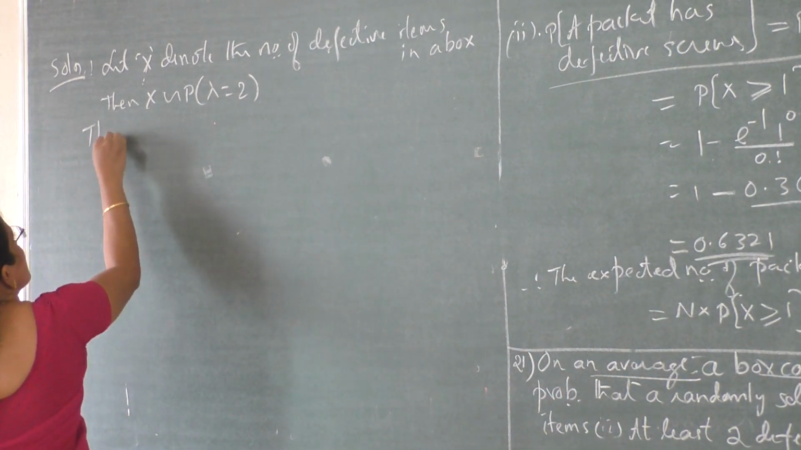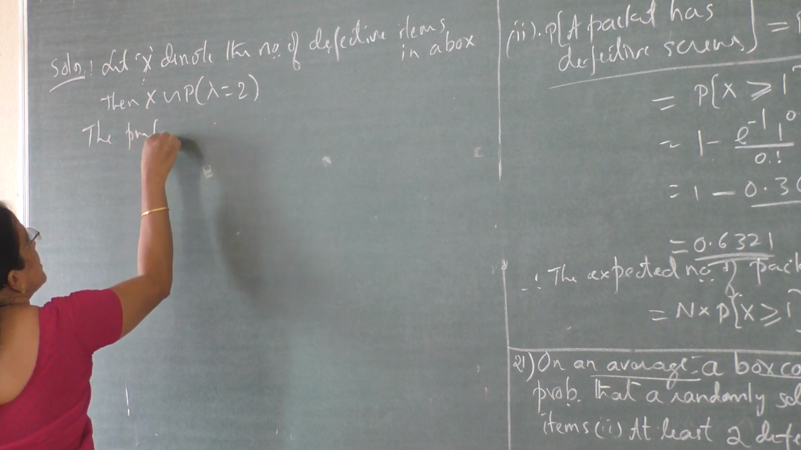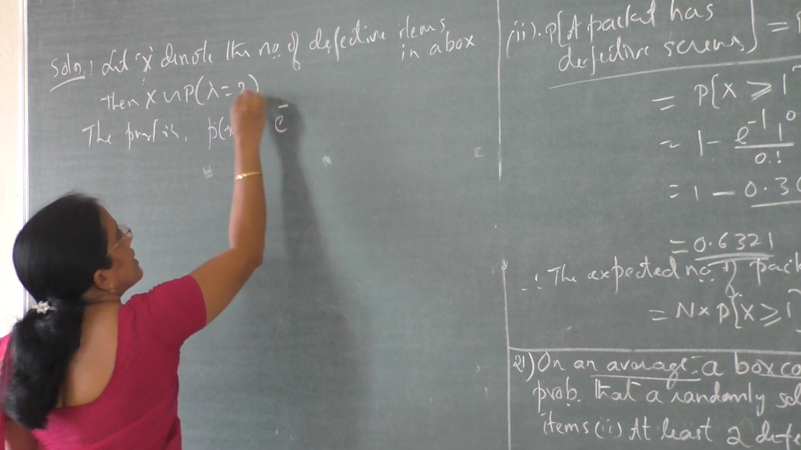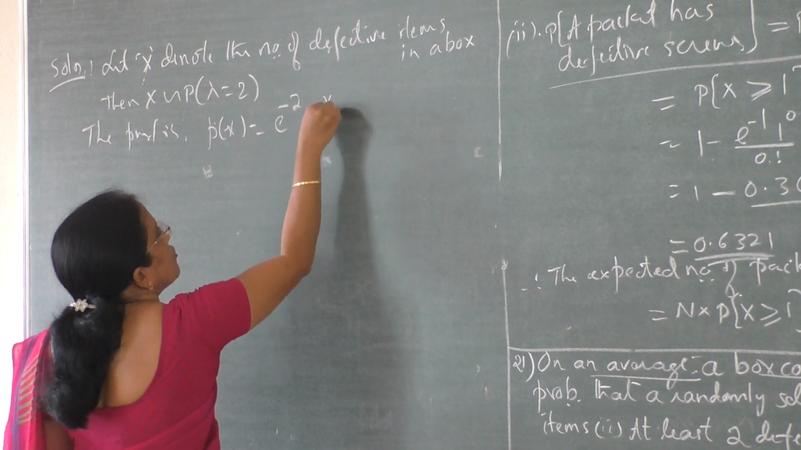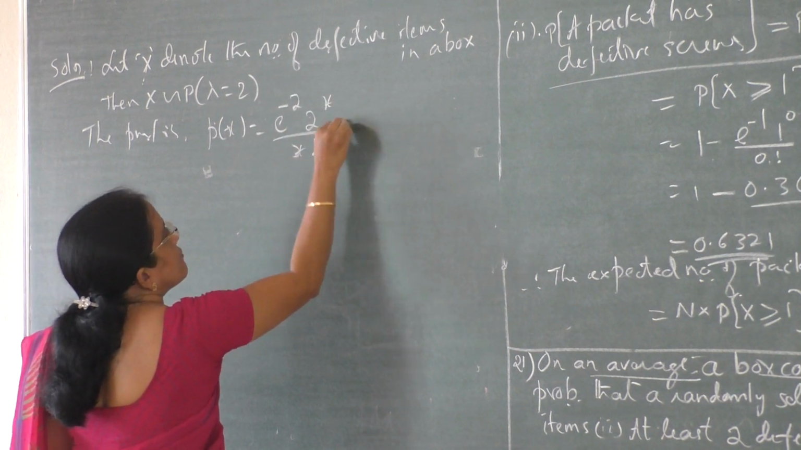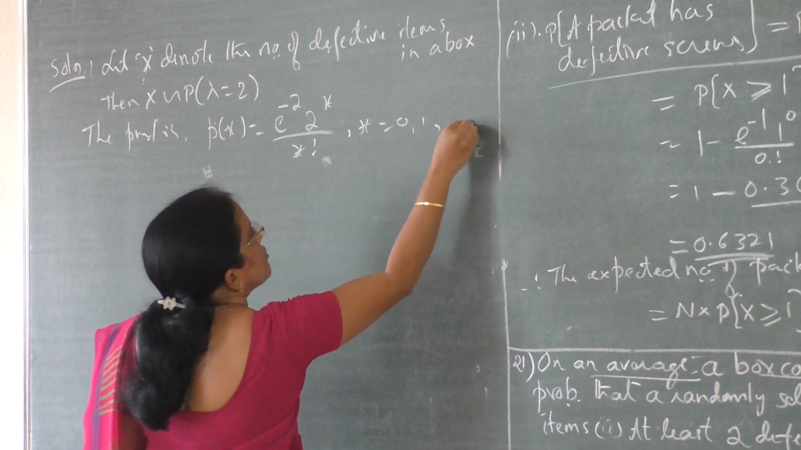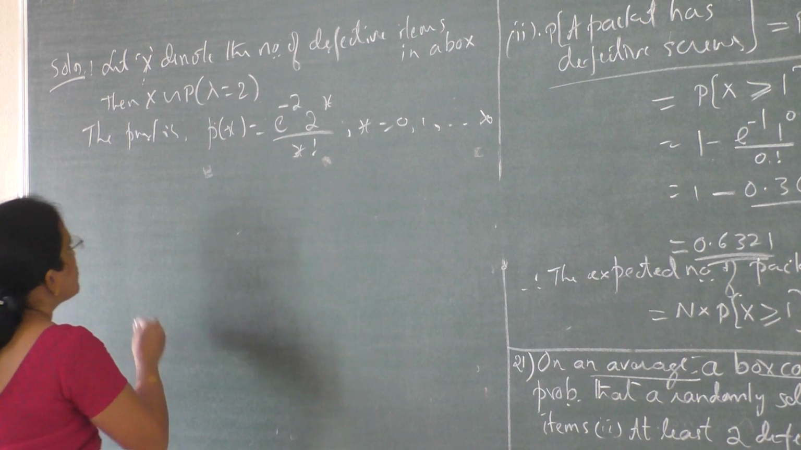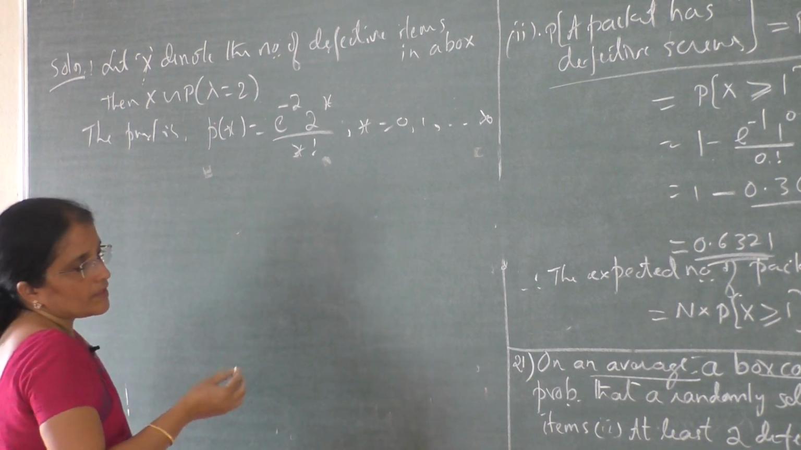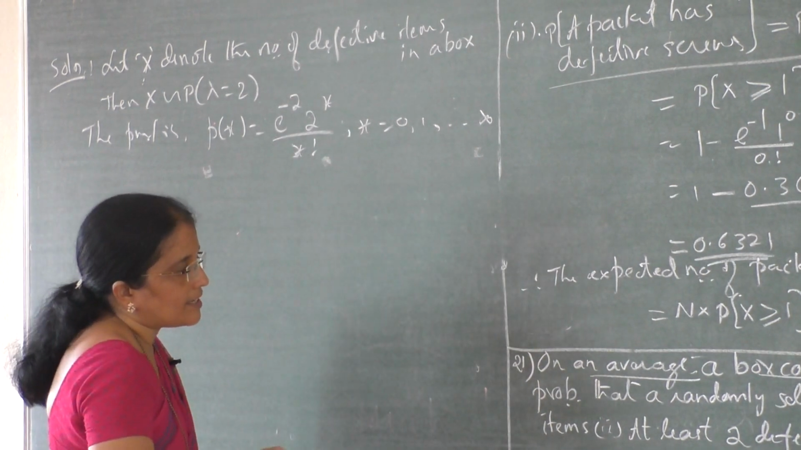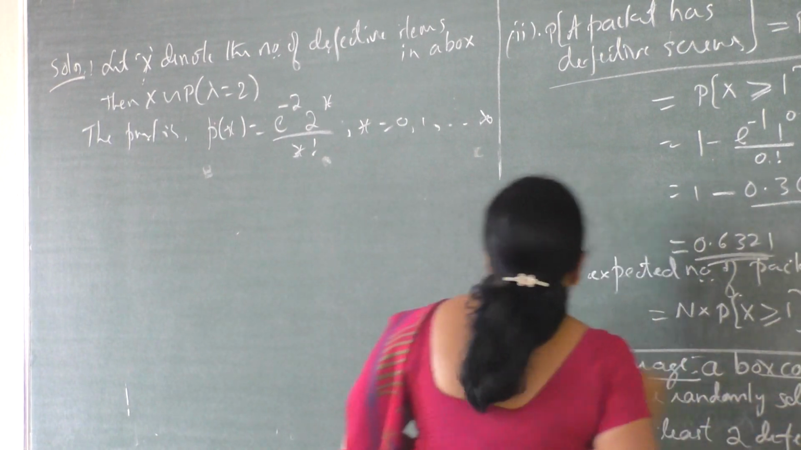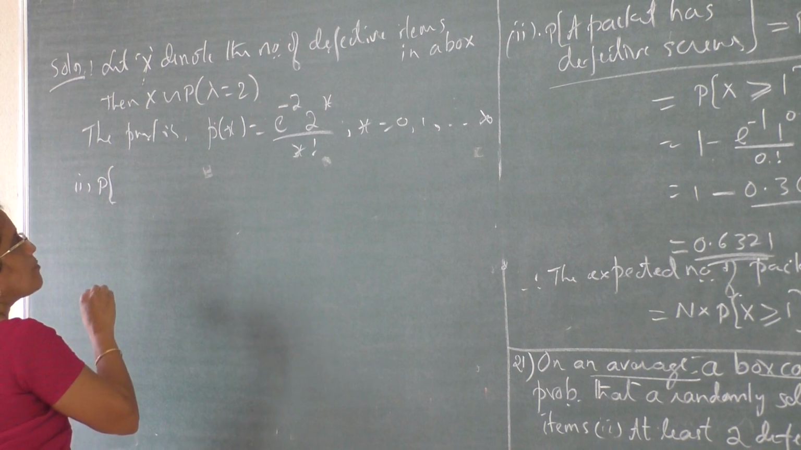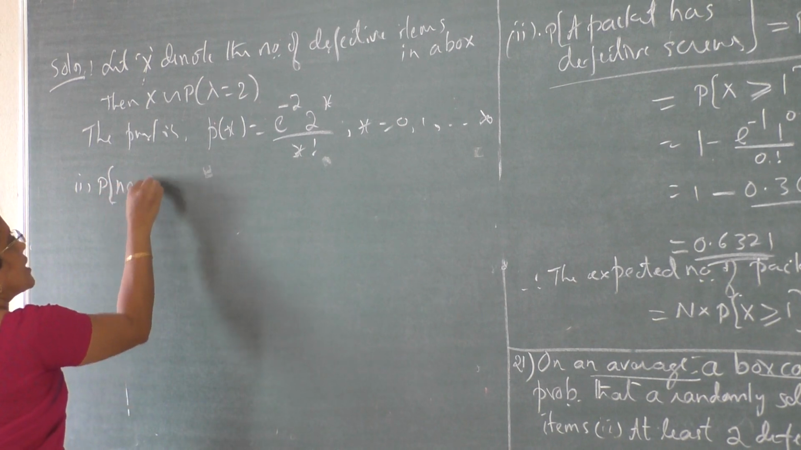Next, the same procedure. The probability mass function is P of x equal to e power minus lambda, lambda is 2, 2 power x divided by x factorial, x is equal to 0, 1, 2 up to infinity. Next, one by one, substitute the values. Here how many questions are there? 2 questions. First, no defective item. Question number 1, probability that a box has no defective item.